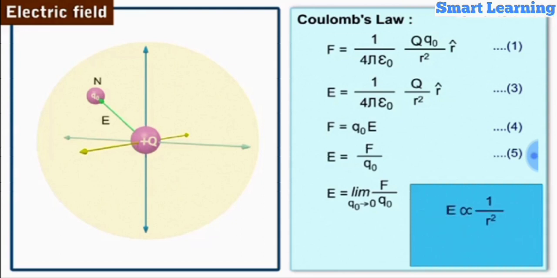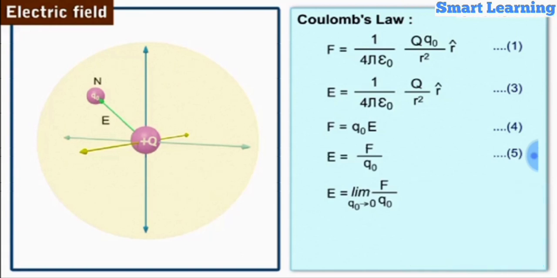Hence, the electric field strength E at distance r from the source charge Q is independent of the test charge Q naught and varies with r and is inversely proportional to r square. It is important to note that the electric field at any point in the electric field is finite and is 0 only when distance r is equal to infinity.